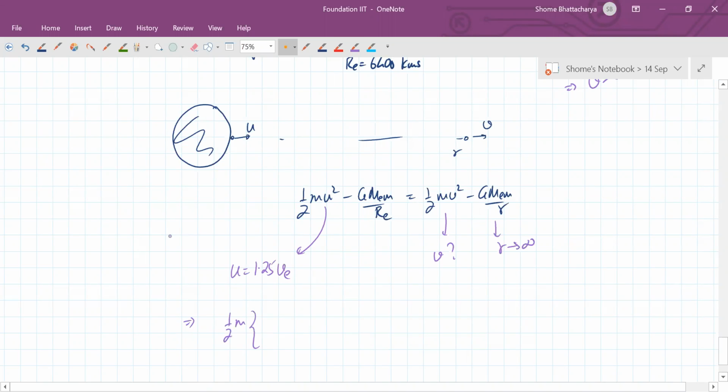Now 1.25 is the same thing as 5 by 4. So use this formula.